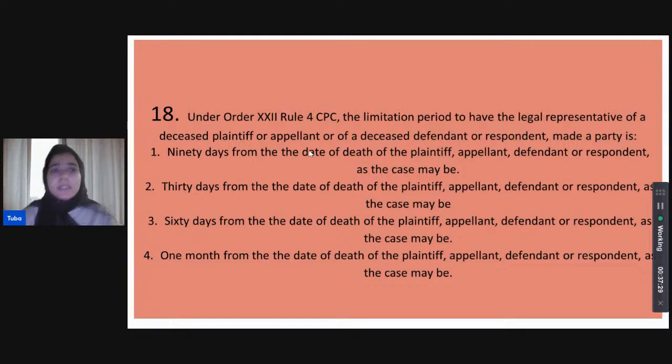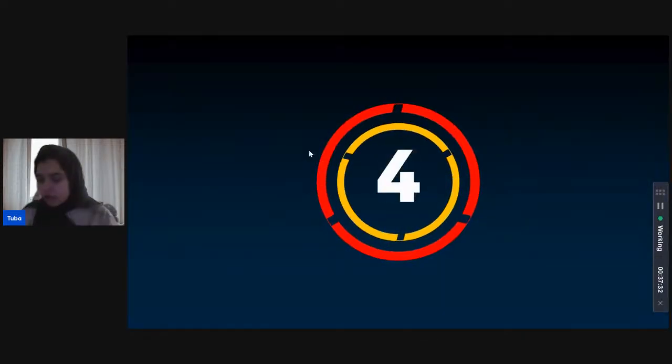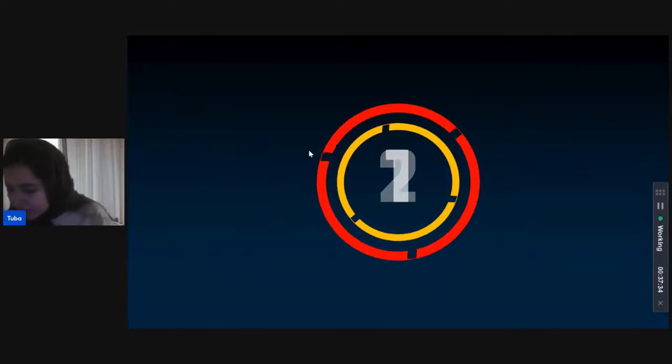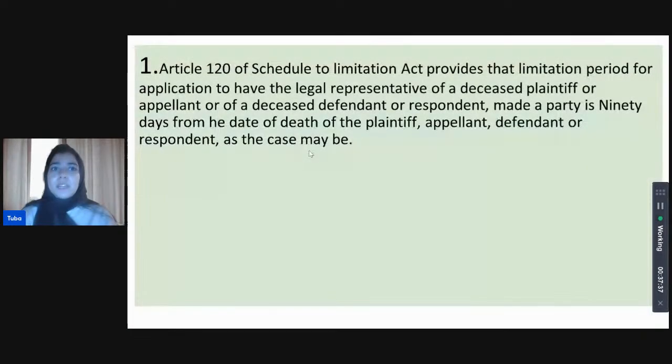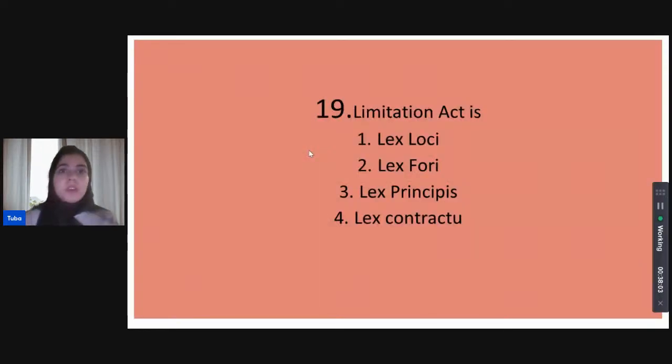So Shivani thinks it's 90 days from the death. Kanupriya thinks it is 60 days from the death, and Priyanka thinks that as well. If we go to Article 120 of the Schedule of the Limitation Act, we see that Shivani and Priyanka have answered correctly, and the limitation period for this is 90 days from when he has died. Whether it is the plaintiff, appellant, defendant, respondent, whoever, we want the legal representative to step in, and we must act on making that legal representative a party within 90 days because of Article 120.